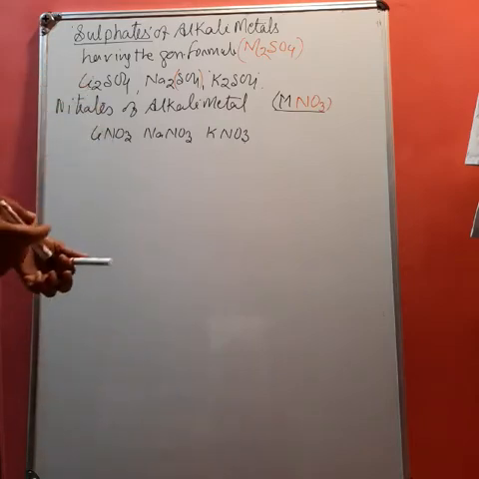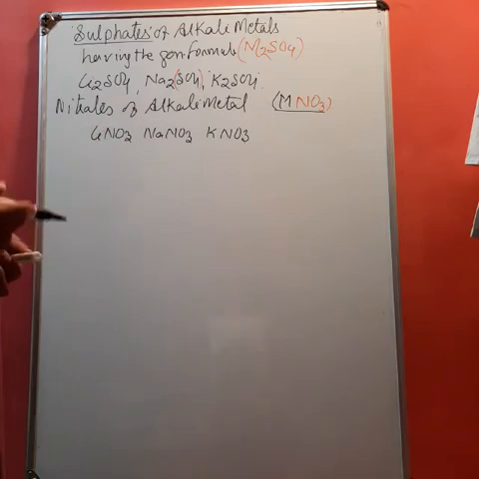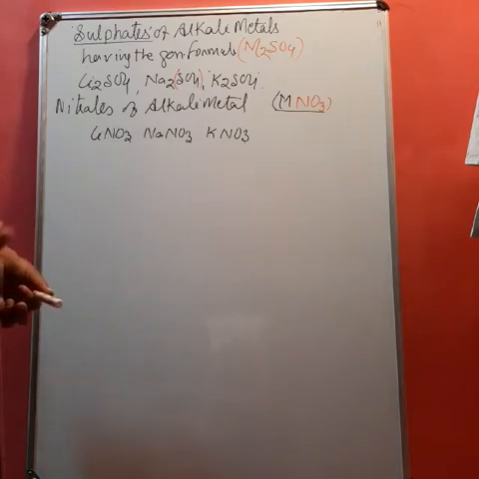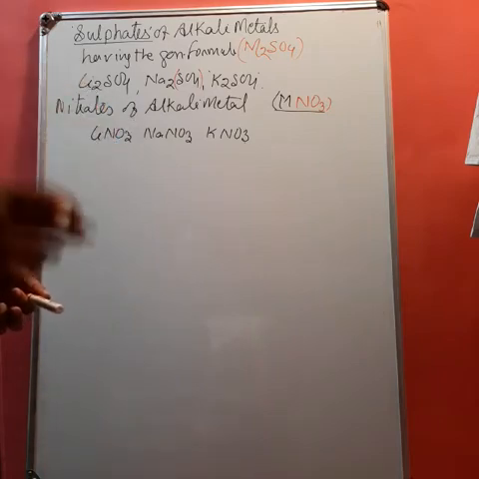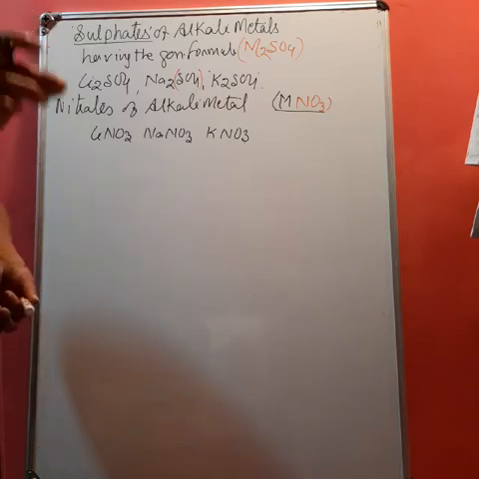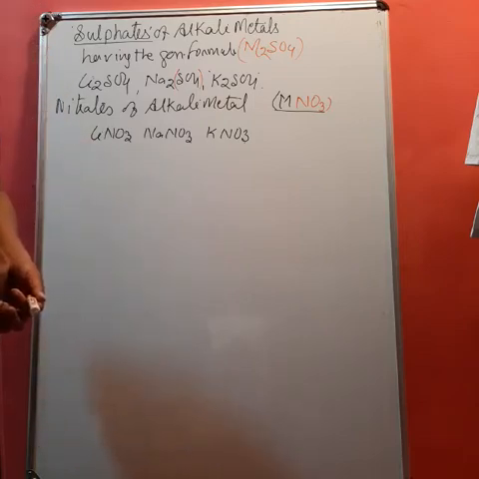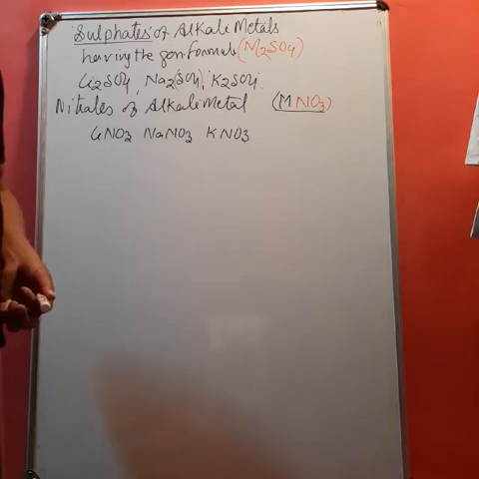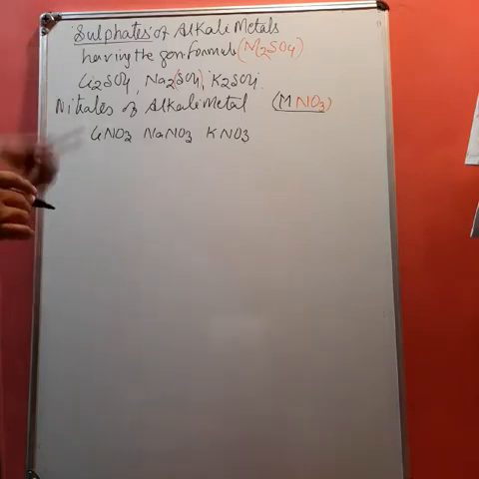The solubility is actually inversely proportional to the lattice enthalpy. Again I am repeating, to be soluble in water, it is necessary that first the crystal lattice should break into cation and anion. If the lattice enthalpy is higher, it is difficult to break the bond, and if it is difficult to break the bond, the solubility will decrease. So this is about the sulfates and nitrates.